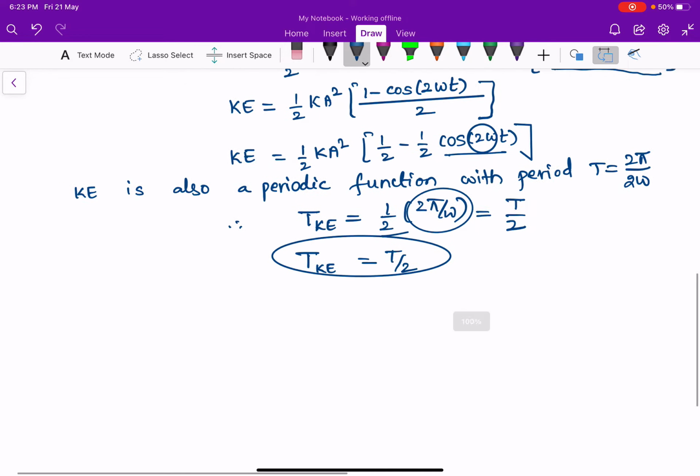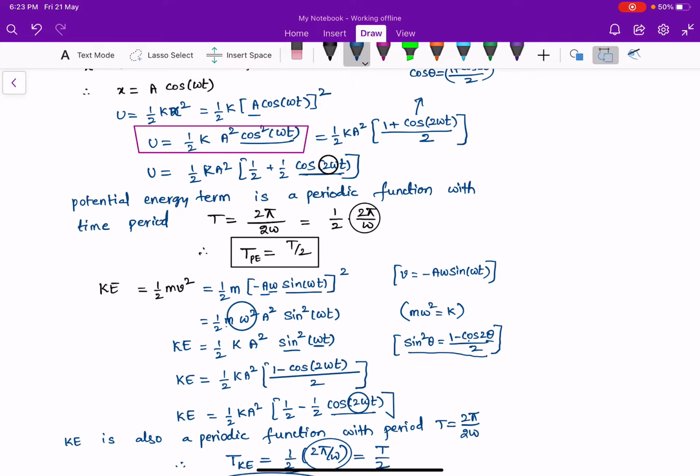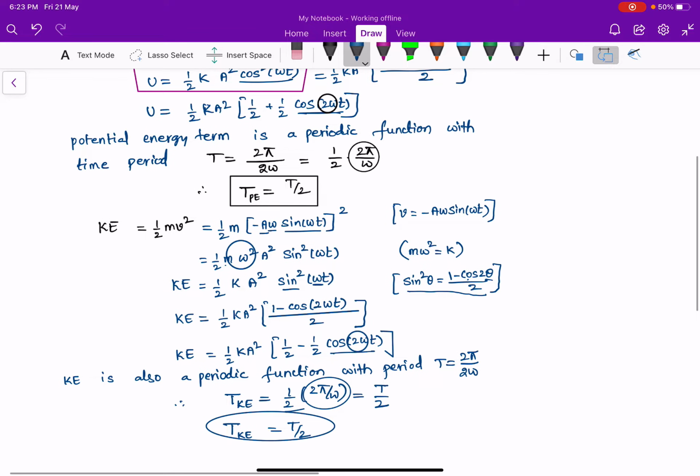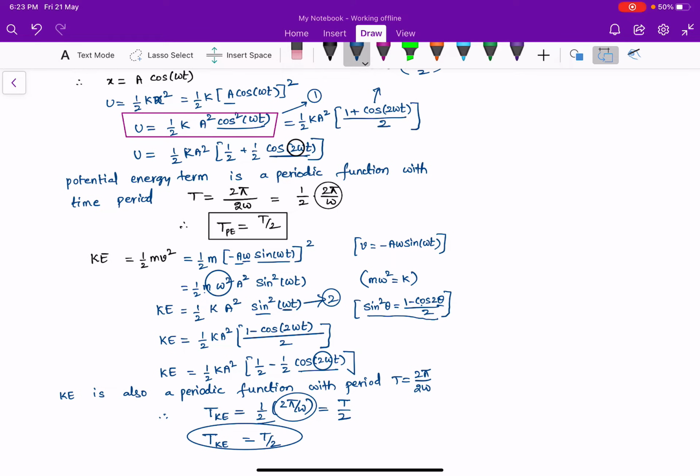Okay, so from this expression, potential energy is nothing but half k a square cos square omega t, and kinetic energy is half k a square sin square omega t. From equations 1 and 2, I am writing the total energy function as